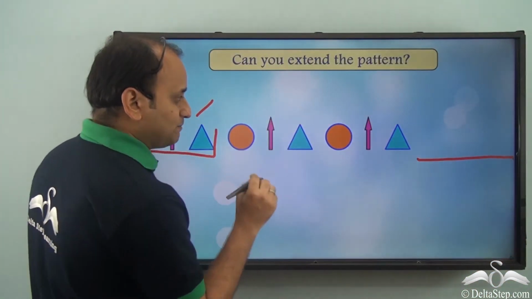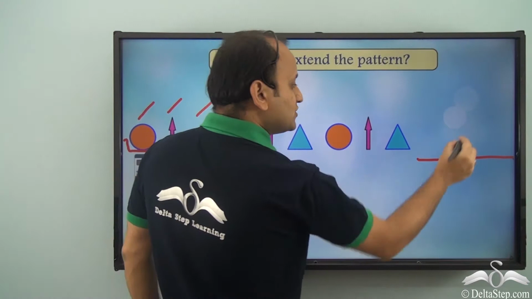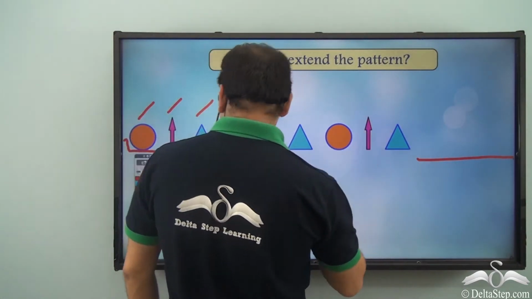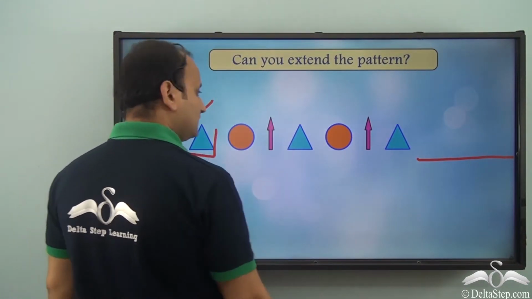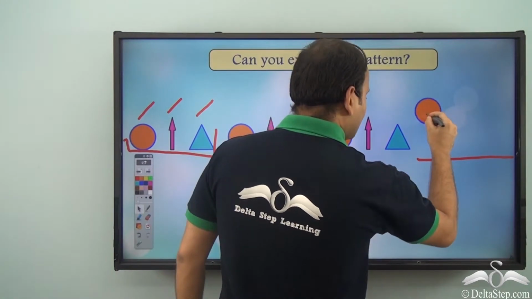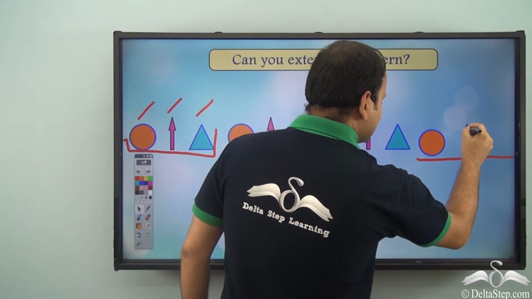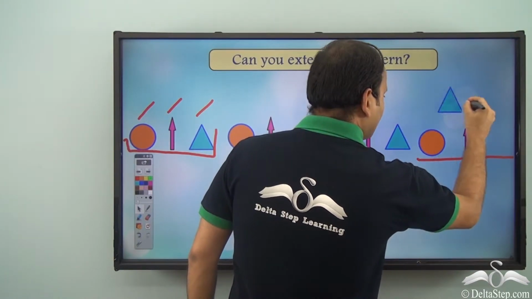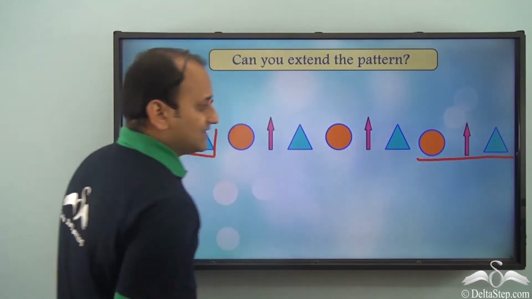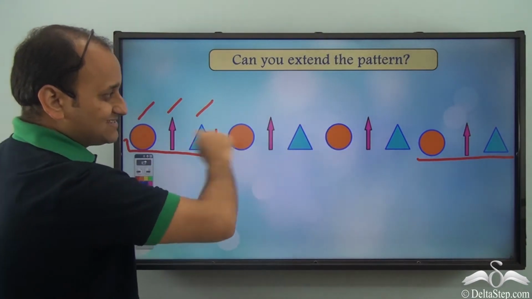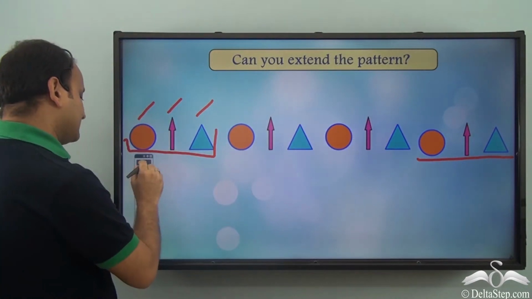Well, we need to place this entire unit here. So I will have this, followed by this, followed by this. So this is the extension of this pattern.